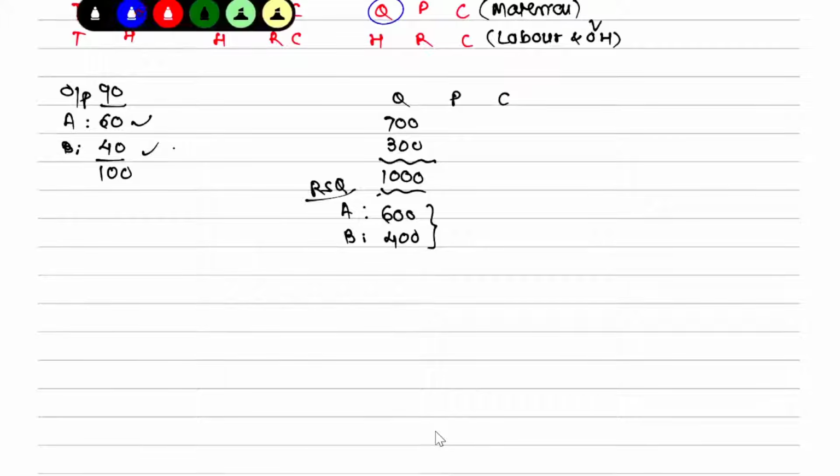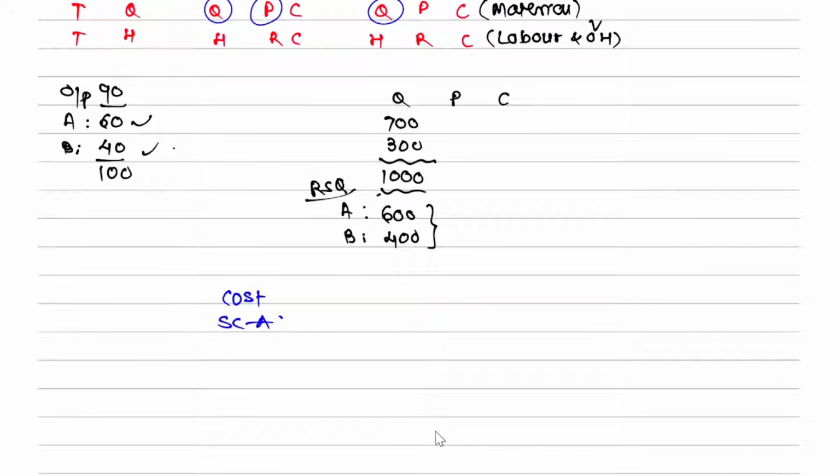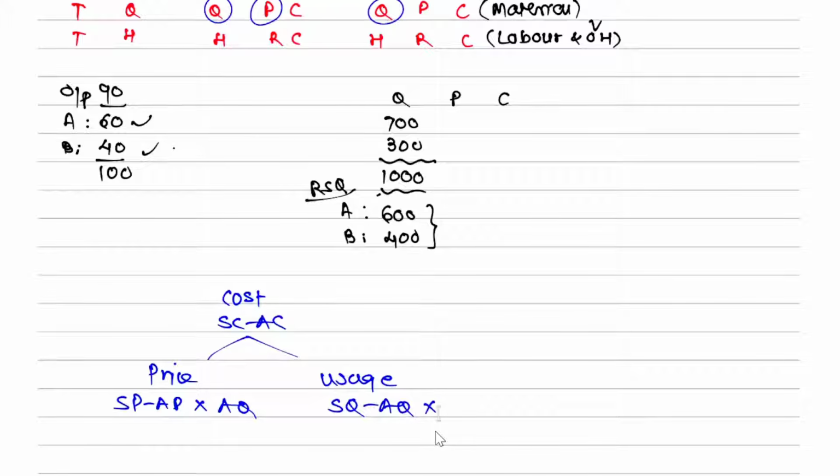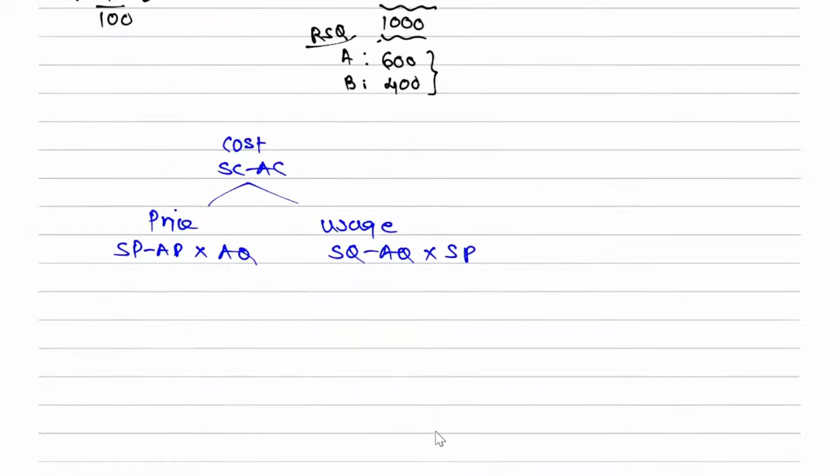Now formulas, if I just talk about them. As of now we have discussed this formula, standard cost minus actual cost. We have discussed the price formula also, which is standard price minus actual price into actual quantity. Then we have discussed the usage formula also, standard quantity minus actual quantity into standard price. Now how many parts does it have? Two. One is mix variance, one is yield variance.